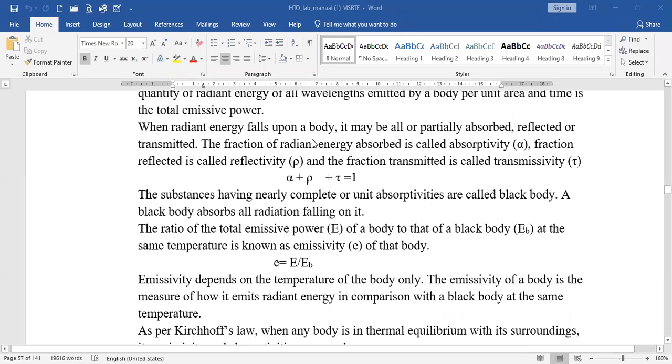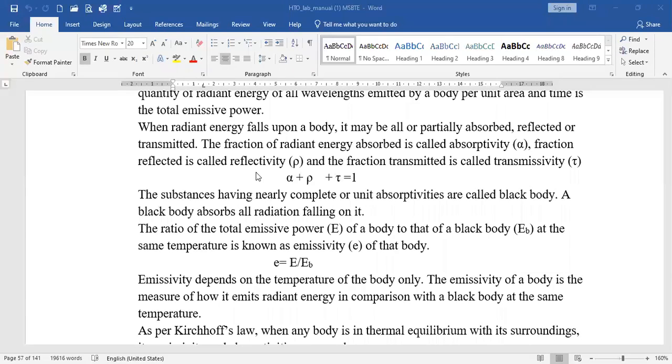When radiant energy falls upon a body, it may be all or partially absorbed, reflected or transmitted. We have discussed these things in the radiation theoretical background. So if the radiant energy falls upon a body or surface, then some fraction of that radiation may be absorbed, a fraction may be reflected, and a fraction may be transmitted. The fraction of radiant energy absorbed is called absorptivity, which may be indicated by alpha or small a. In some books it is indicated by small a, in some by alpha.